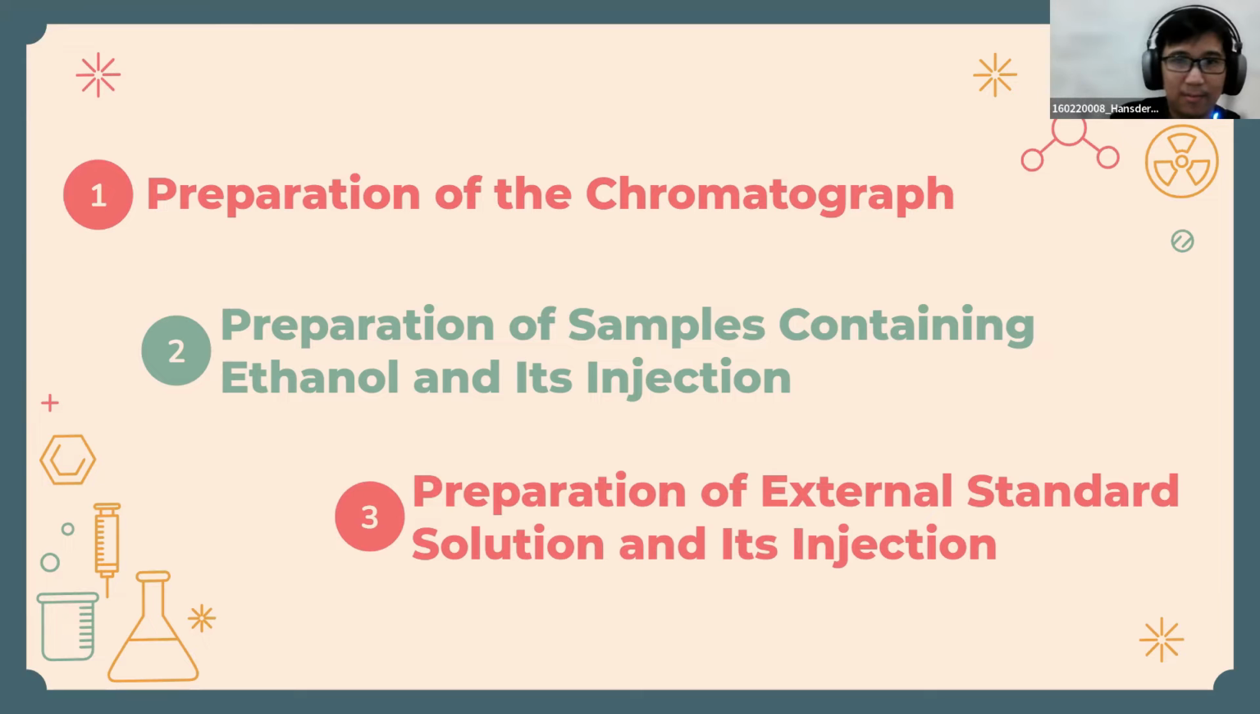the second is the oven, and the third is the column with a constant flow. The second step is the preparation of a sample containing ethanol and its injection. After the sample has been made, 1 microliter of the sample is injected into the front inlet using a syringe needle. Then the resulting chromatogram will be seen and taken into consideration for the next step.